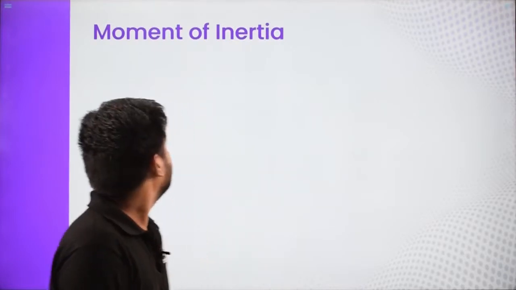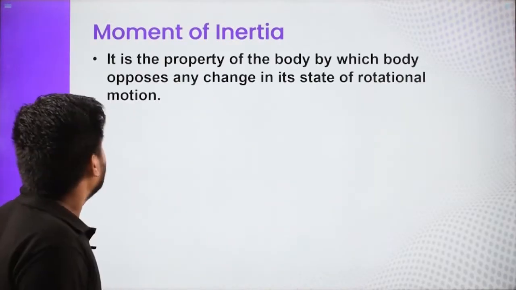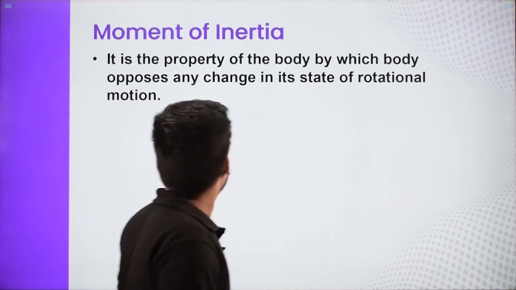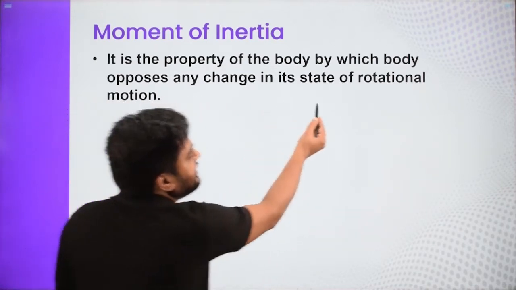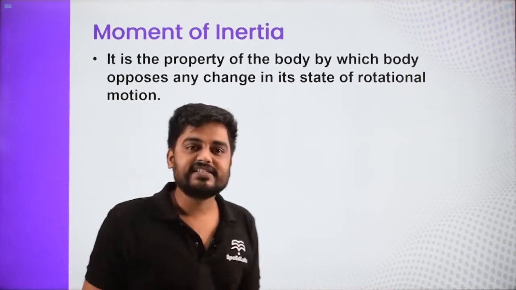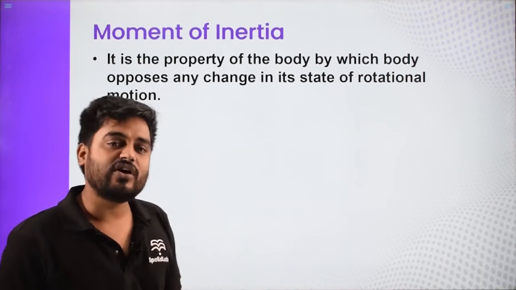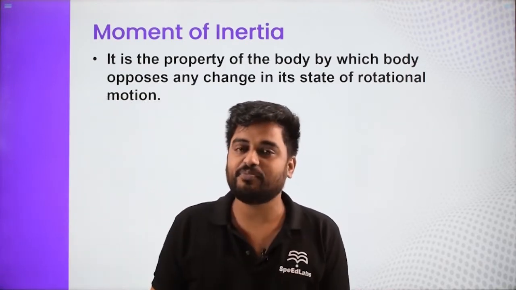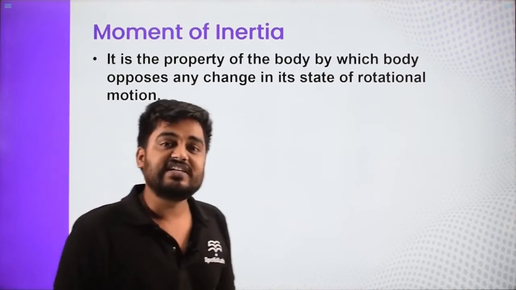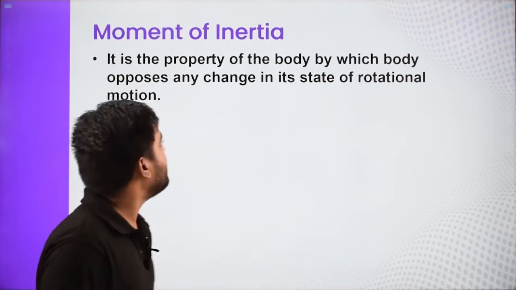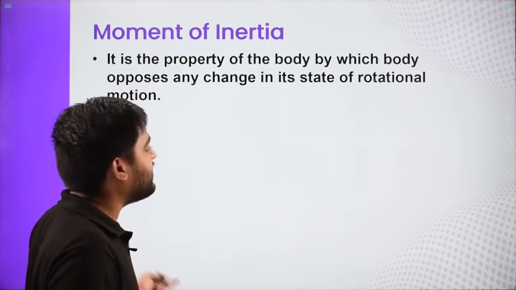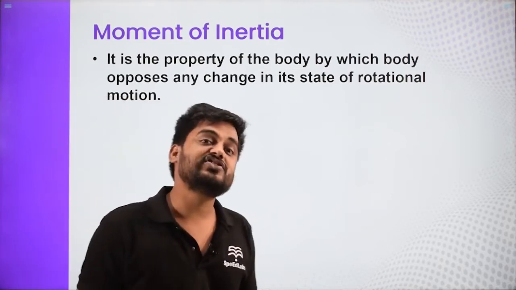Let us discuss moment of inertia. So what is moment of inertia? It is the property of the body by which the body opposes any change in its state of rotational motion. Normal inertia is the property by which the body opposes the change in its translatory motion, but moment of inertia is the property by which the body opposes change in its rotational motion.